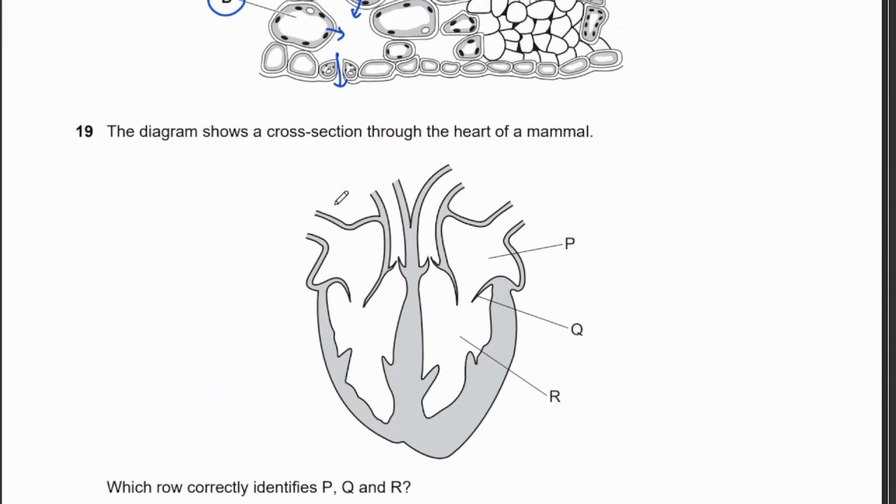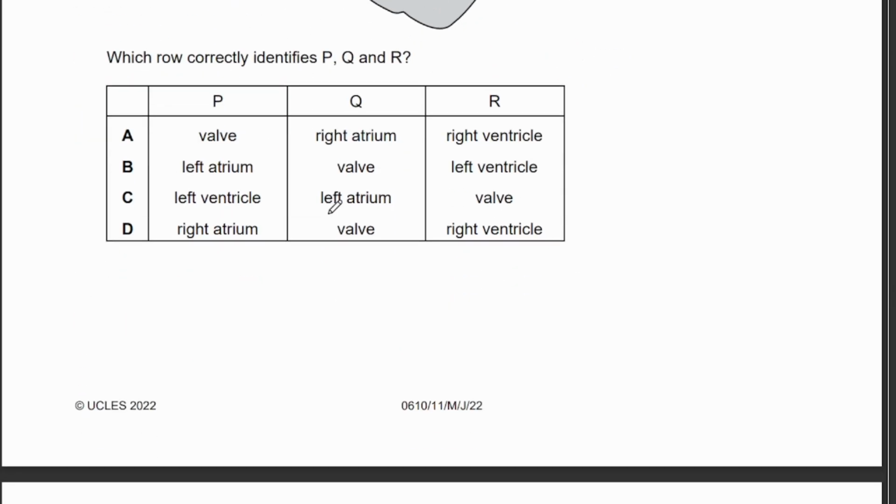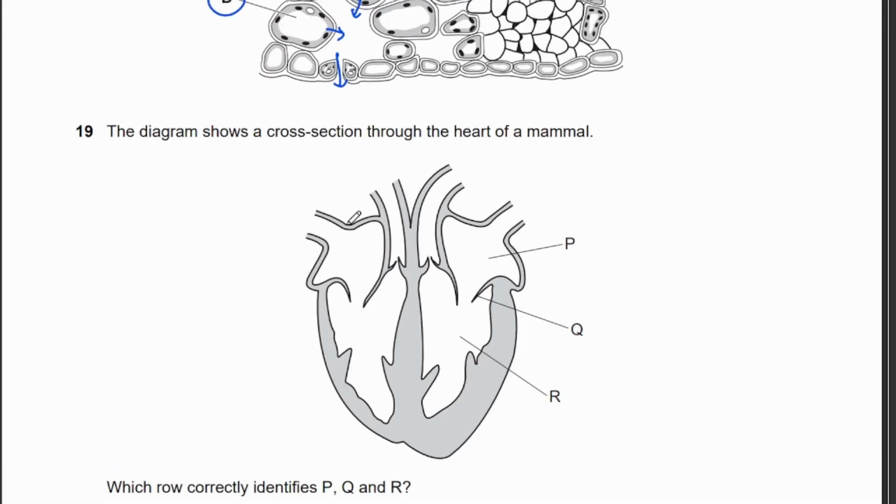19. The diagram shows a cross-section through the heart of a mammal. Which row correctly identifies P, Q, and R? Right. So remember, when you're looking at diagrams of the heart, imagine that this is a person, and you're facing them. So therefore, this would be the right side, and this would be the left side. Okay. So, firstly, the smaller section would be the atrium, and the larger section would be the ventricle.